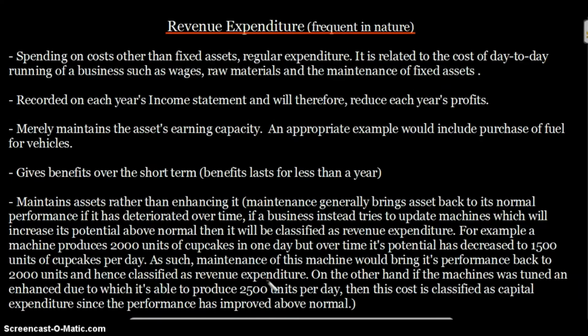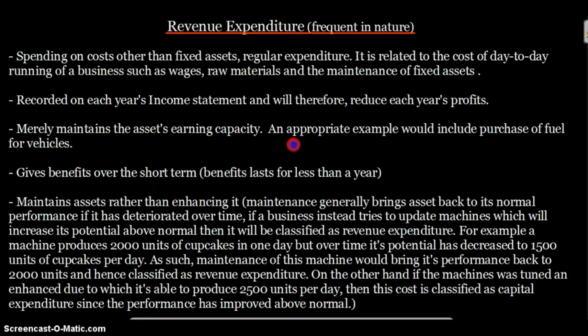And revenue expenditure, it merely maintains the asset's earning capacity. You do not purchase more assets with this. Basically you are just maintaining your assets' earning capacity. Over there the appropriate example was purchasing assets or enhancing those assets, but over here it's maintenance of assets. The difference between maintenance and enhancement is discussed over here. We were just coming to that in a moment.